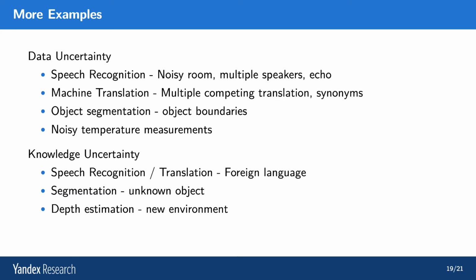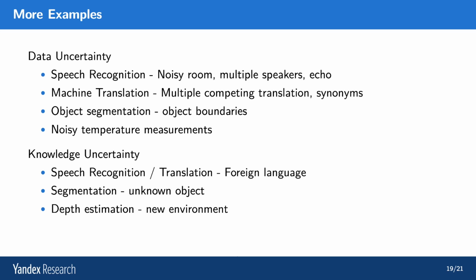So some more examples to give you a feel for what data and knowledge uncertainty are. So for example, in speech recognition, when you enter a noisy room or a room with lots of speakers, echo, and so on and so forth, making it very hard to understand speech, this is an example of data uncertainty. In machine translation, often a sentence can be translated in very many different ways. The distribution is fundamentally multimodal. Or the next word, there are multiple possible next words in a translation. For example, synonyms. These are examples of data uncertainty.